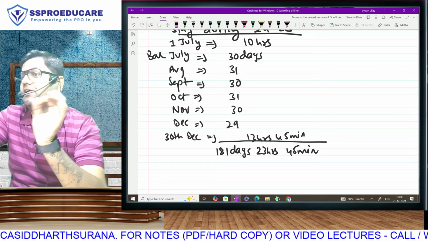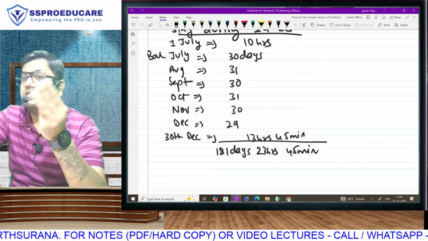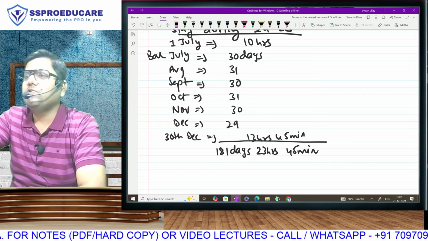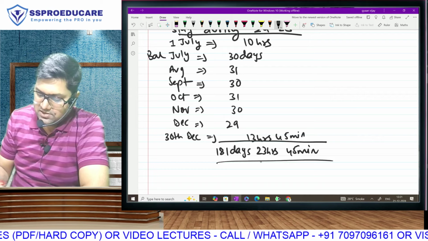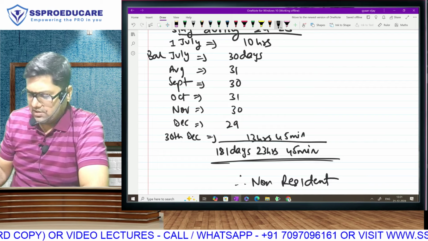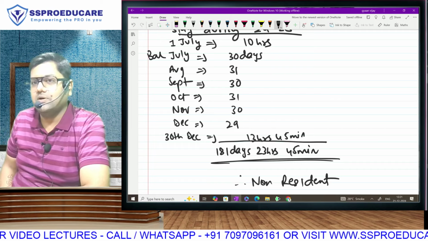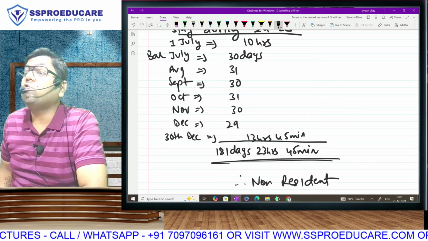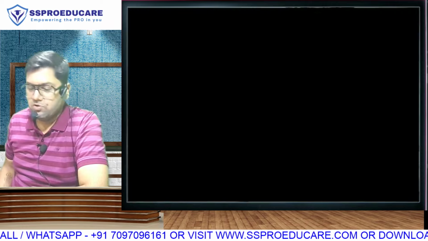And for deemed resident, the question has to give us a lot of data: data about income, data on whether he is a citizen or not, data that he is not paying tax and is not a tax resident anywhere else. When nothing is given, you cannot directly assume the deemed resident part. For this reason, the answer here is going to be Mr. X is a non-resident. You got the answer. But I want you to also understand the impact. Once you are a non-resident, he will be paying tax only on his Indian income. He will not be paying tax on his foreign income, global income.